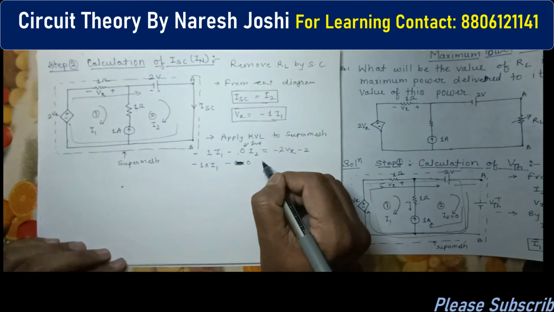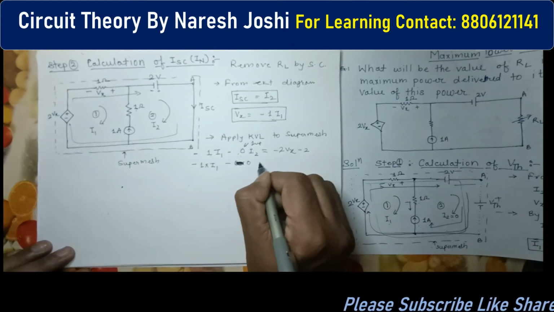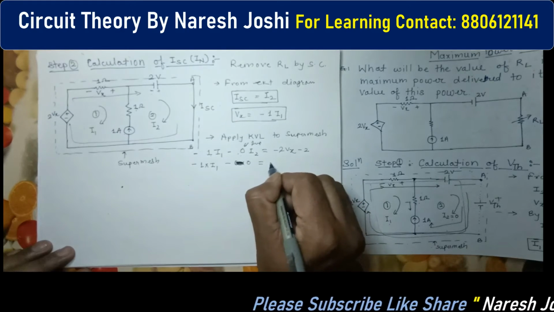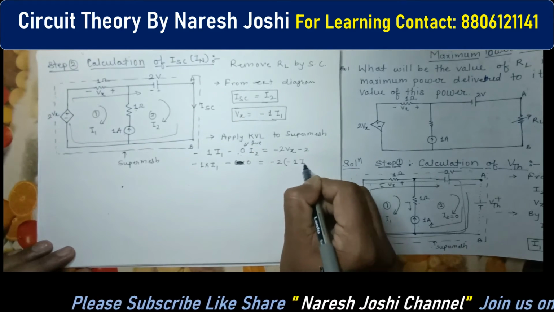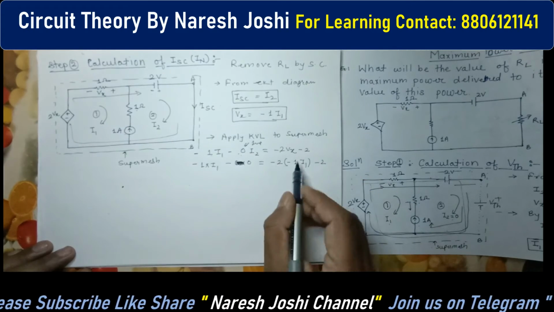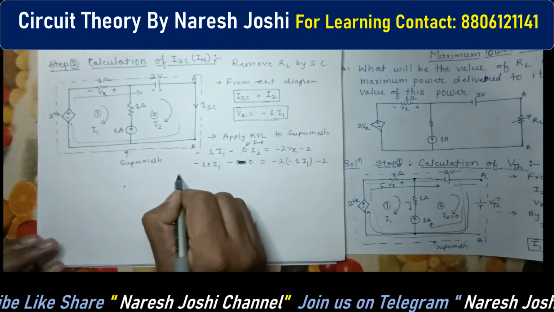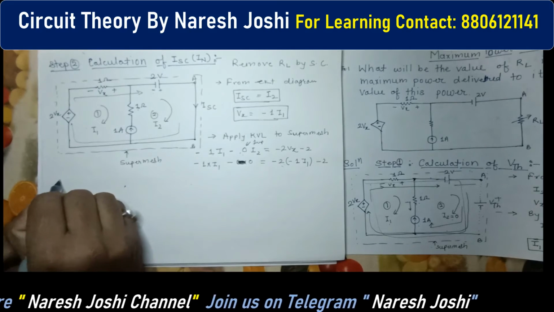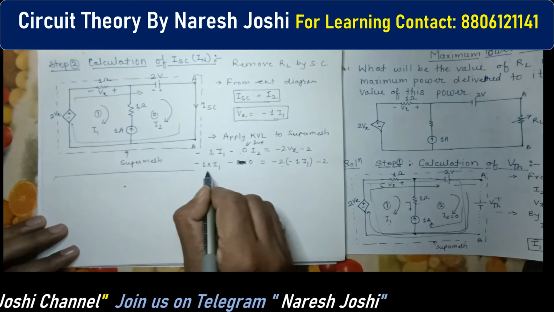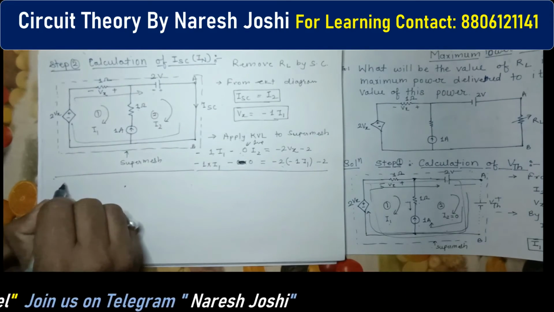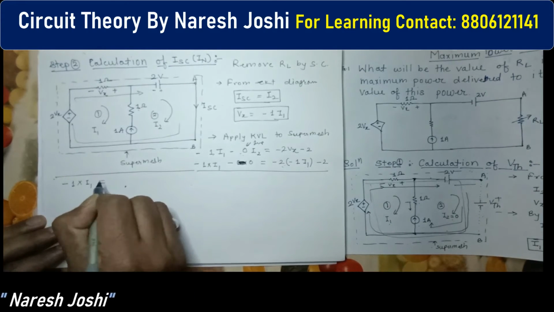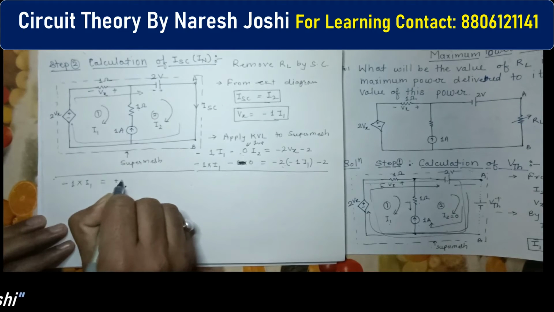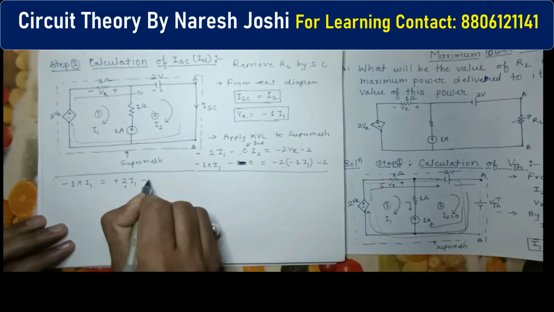Then minus 2Vx, where Vx equals minus 1 I1, so minus 1 I1 and it is minus 2. So we have to simplify it. Just drawing one line, then it is minus 1 into I1 equals minus minus plus 2 I1 and minus 2.